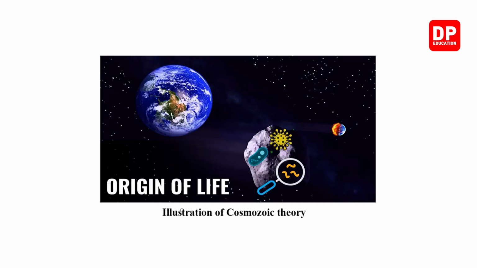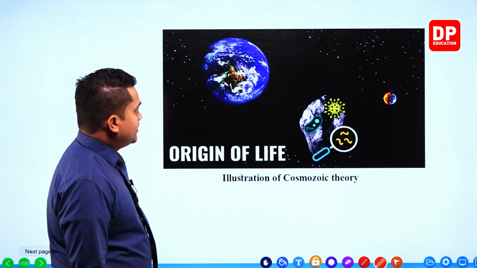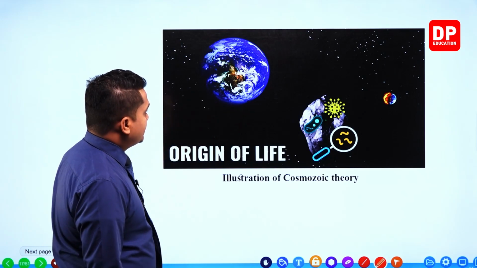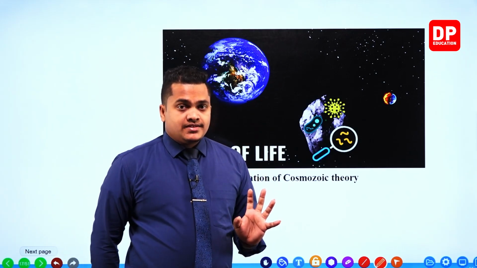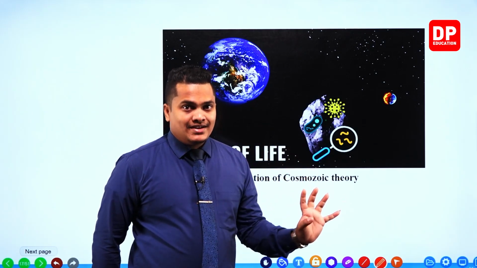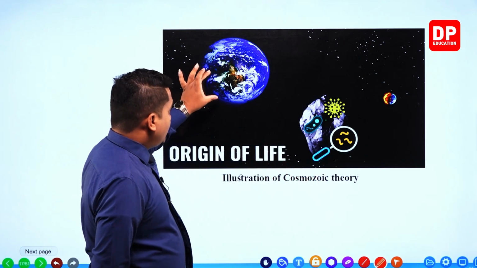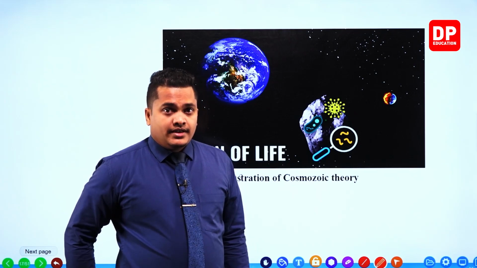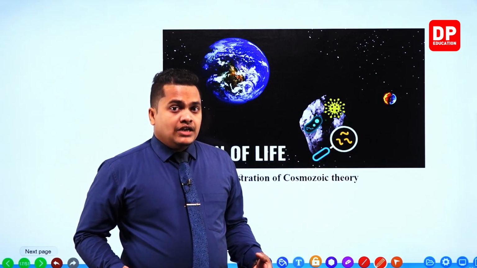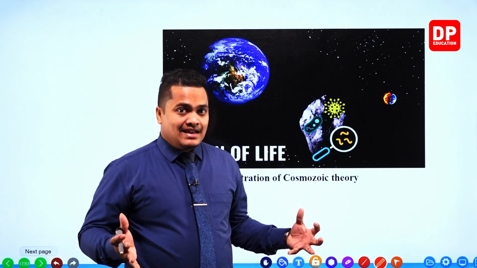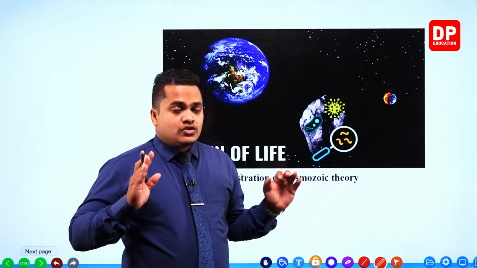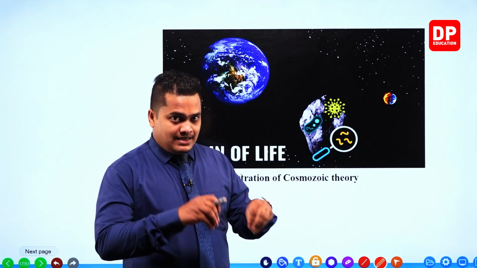Then the Cosmozoic theory can be illustrated like this. So this is that particular meteoroid or else a spacecraft which came to the earth like this. In the earlier time, earth was like this, my dear children. When you take the shape of the earth, there were no continents. Continents were not separated. This entire continent was called Pangea. So it was a very large continent, the Pangean land area. This land area was not separated into several continents like nowadays.